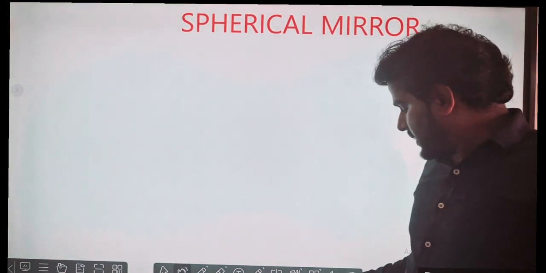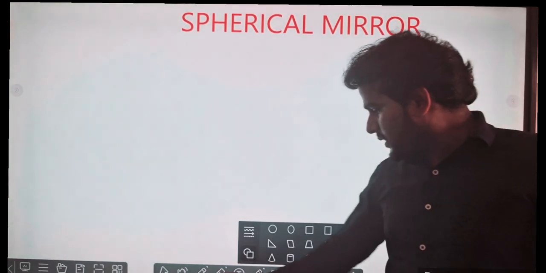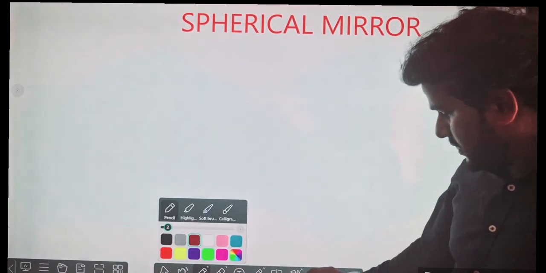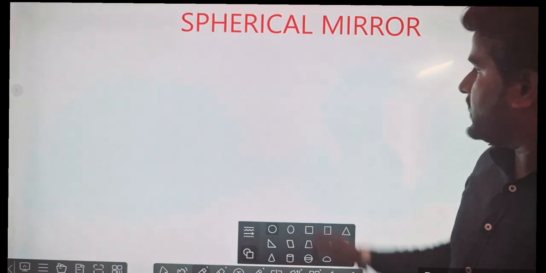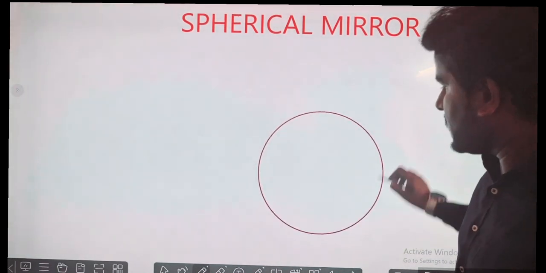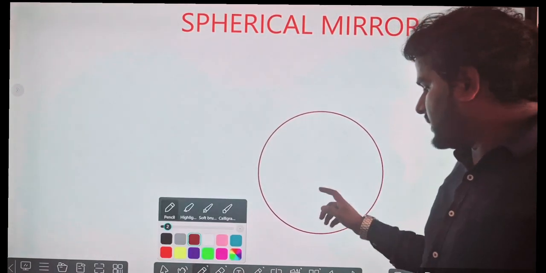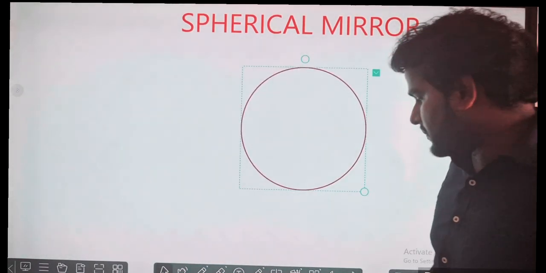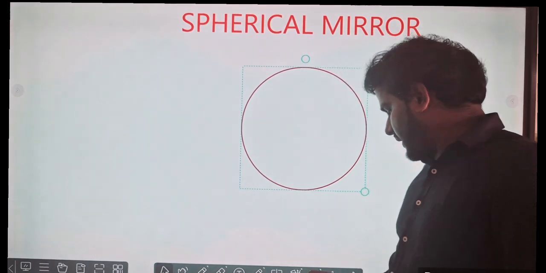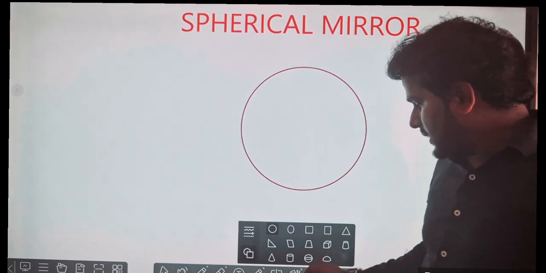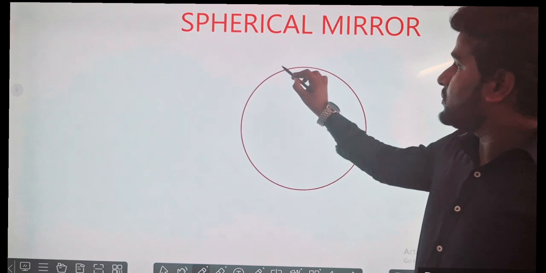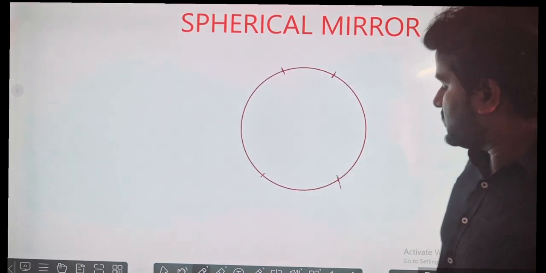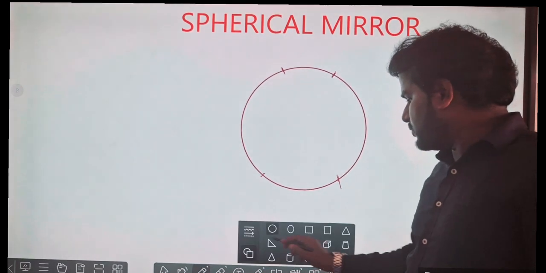Spherical mirror. Spherical, the root word is sphere, meaning it is derived from a sphere. But I am not taking the sphere three-dimensionally. I am taking its two-dimensional form, that is a circle. So let me take a part of it. Suppose from this portion to this portion, and another part from this portion to this portion. Clear? I have taken two parts, any two parts.